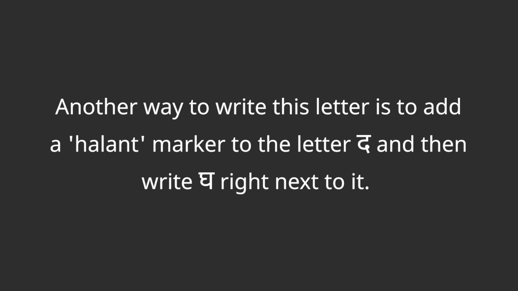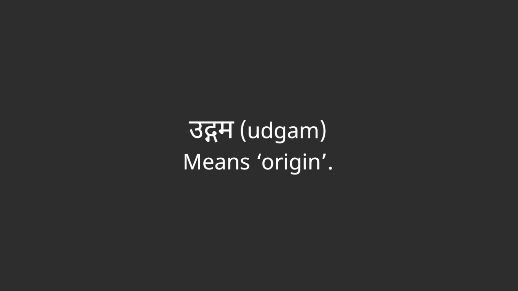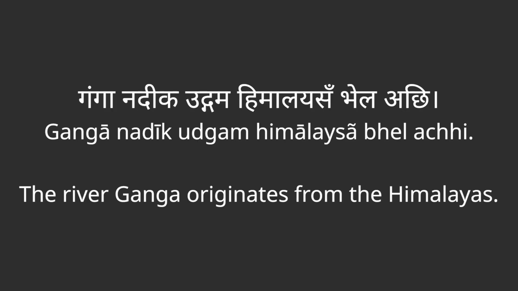These two letters Da and Ga are combined in other ways as well, and both ways are acceptable in the Devanagari script. Another way to write this letter is to add a halant marker to the letter Da and then write Ga right next to it. Some examples of the use of the conjunct letter Dga in words. Udgam means origin.